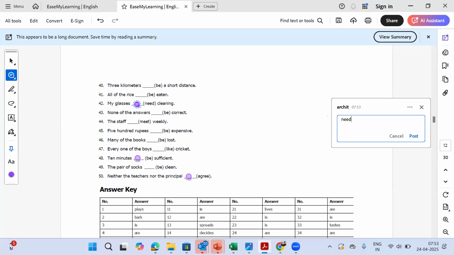And even if it's normal glasses from which we drink water or juice, it's multiple glasses. So that's why we will say "need", which is the plural form of the word, not "needs". The correct answer is "need" without an S. Vaibhav, again the first correct one. So very good, Vaibhav.